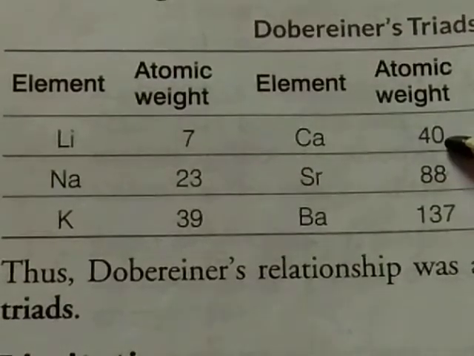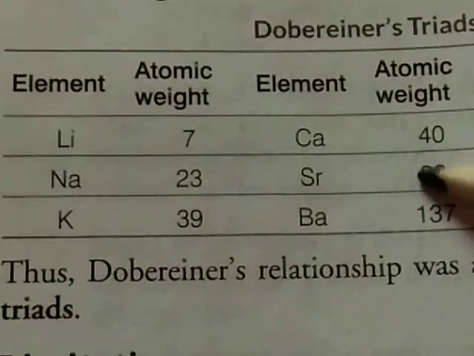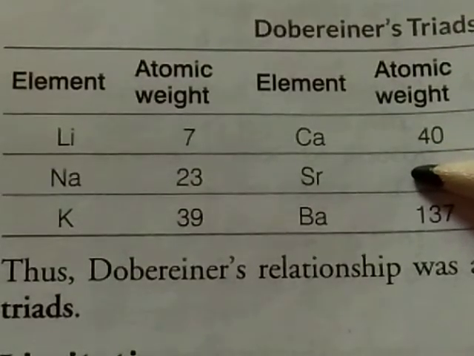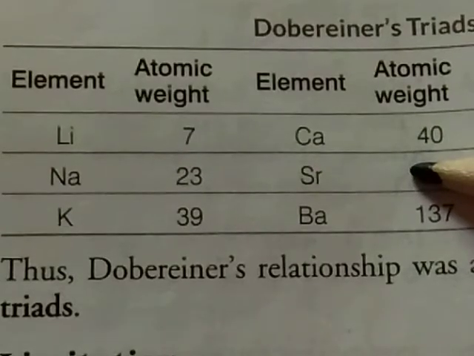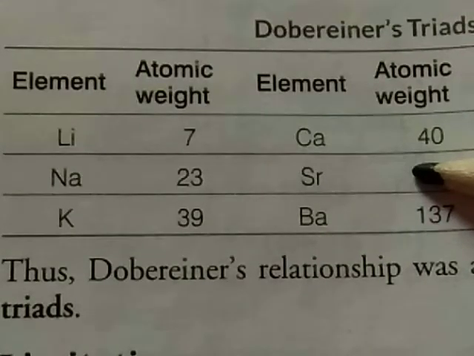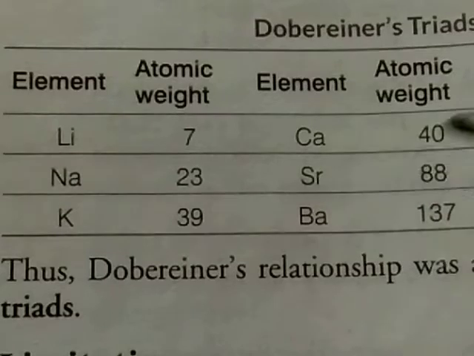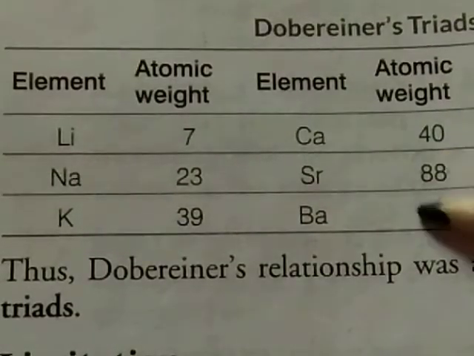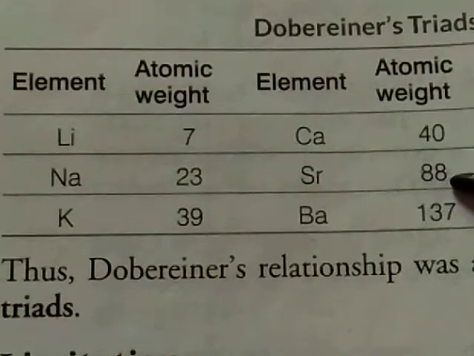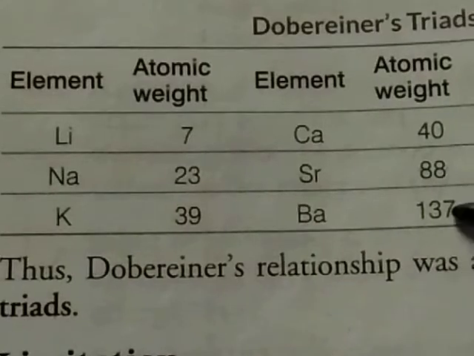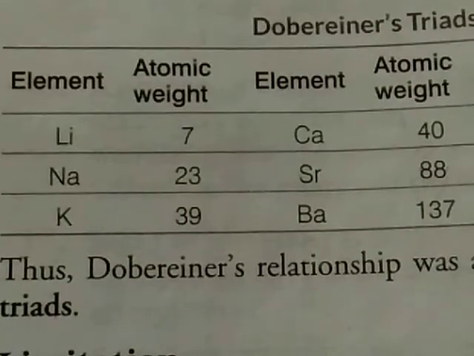Atomic mass of calcium is 40, and barium has 137. 137 plus 40, that is 177, divided by 2, answer is 88. So we can easily find out the mass of the middle element after taking the average of both A and C.